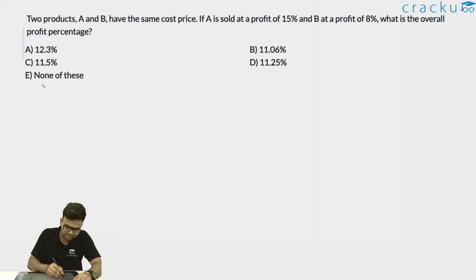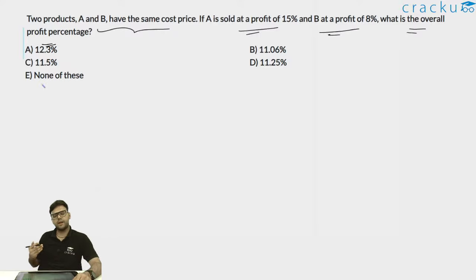Two products A and B have the same cost price. If A is sold at 15% profit and B at 8% profit, what is the overall profit percentage? Again, we have to find out the percentage, so we have to just compare the two values. So what I'll do, I'll assume this cost price to be something.